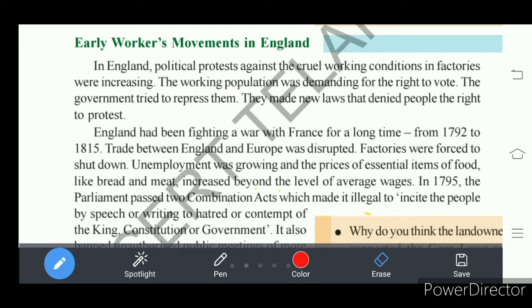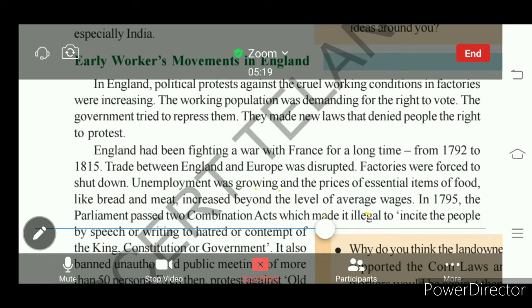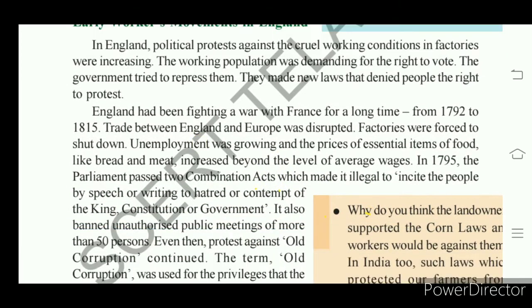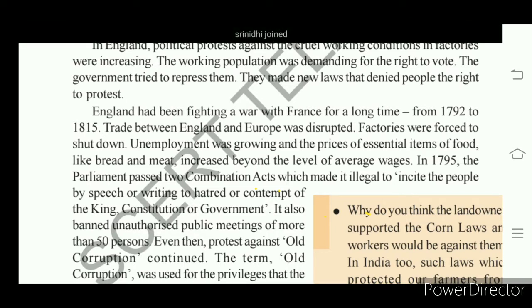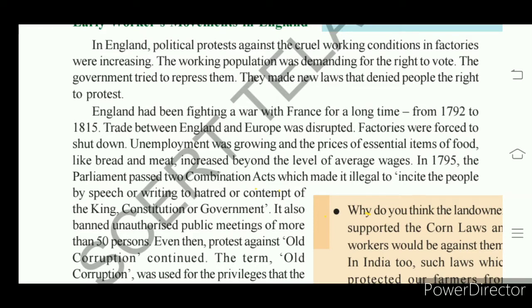As factories were closed, unemployment increased there. Then essential items, that is food. They take bread and meat as food there, just as we take rice every day. There they take bread. So bread and meat is the essential food item of the people of England, the Europeans.